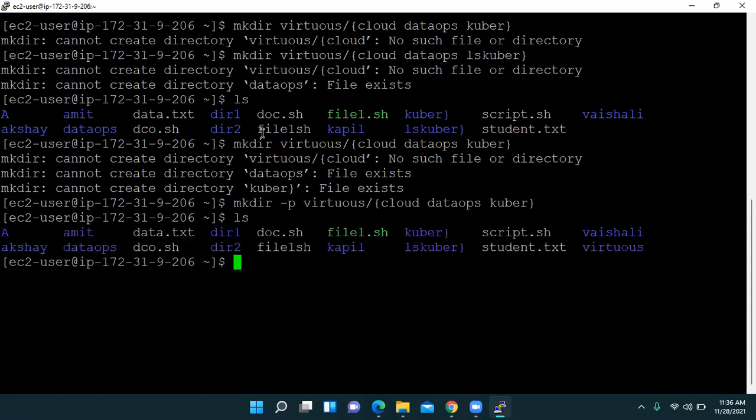Let us check by using ls. Now see, we have virtuous. There is a virtuous at the end, and if you want to check out the content in virtuous, we write ls and then we write virtuous. So students, if we enter, see, we have only cloud.